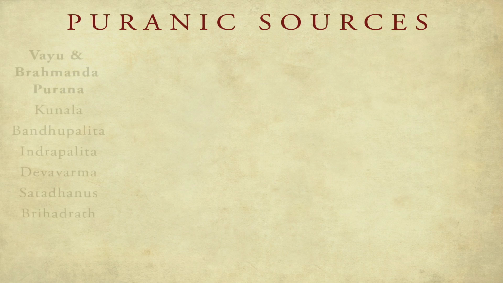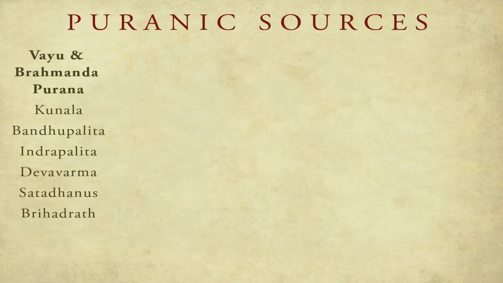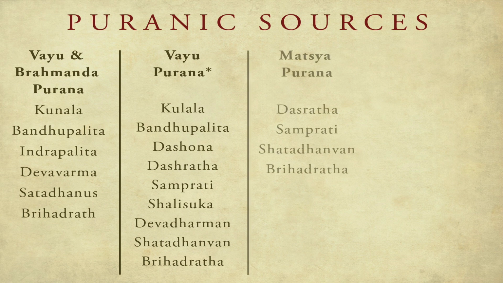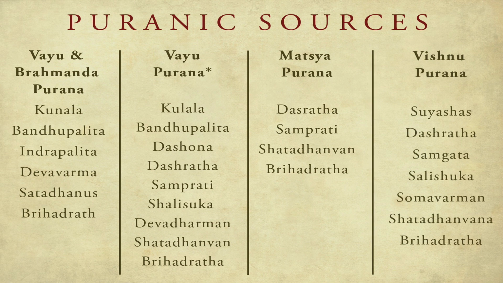So we will start with the Puranic sources first. In the Puranic sources, we find that several Puranas mention the later Mauryan emperors, and in these Puranas the list of later Mauryan emperors is provided. So let's look at these lists. First we have the Vayu and Brahmand Puran, in which this list is mentioned. Then there is also another Vayu Puran which provides us this list. Then we have the Matsya Puran which gives us this list. And finally the Vishnu Puran provides us this list.